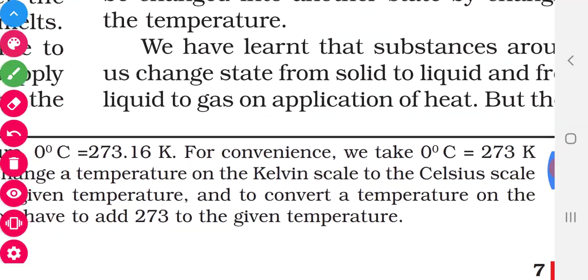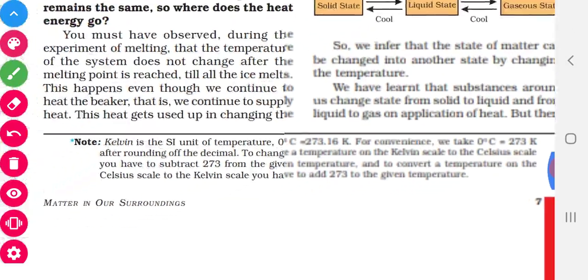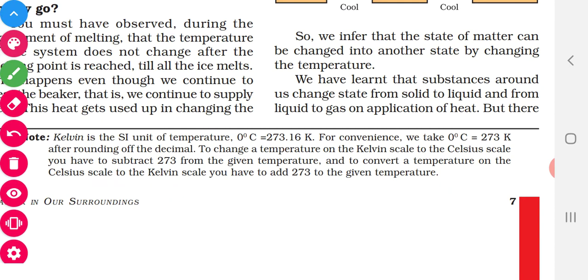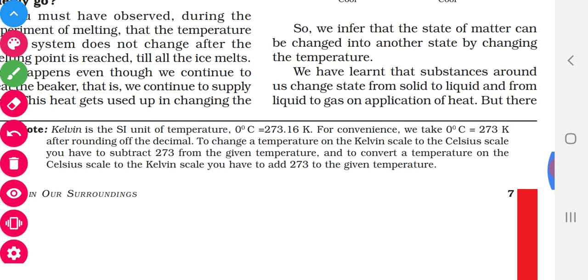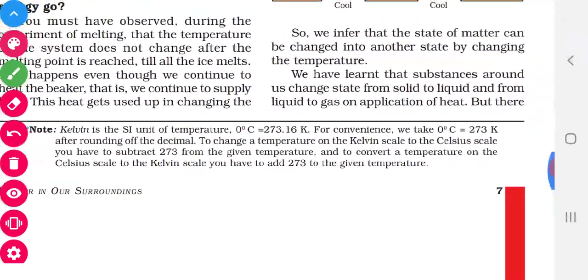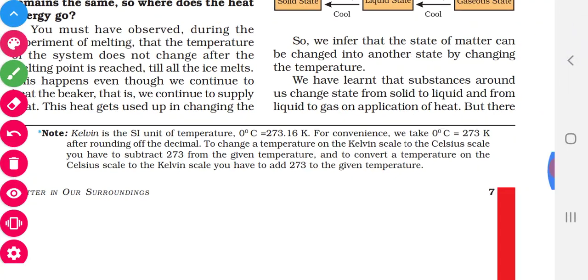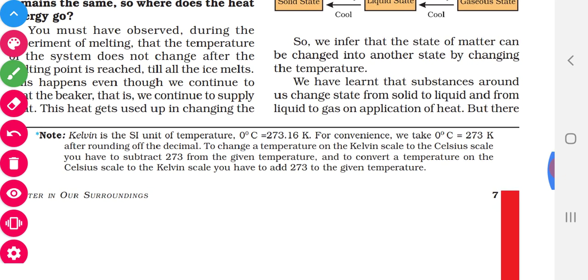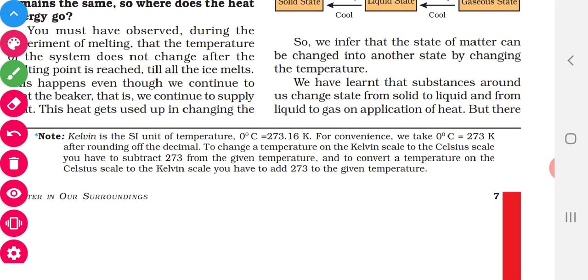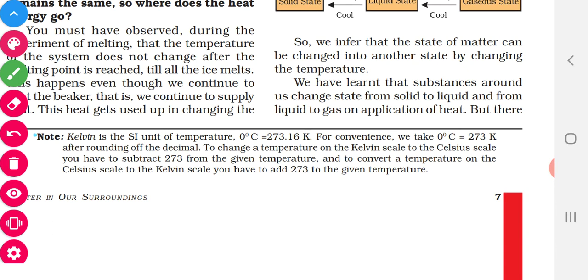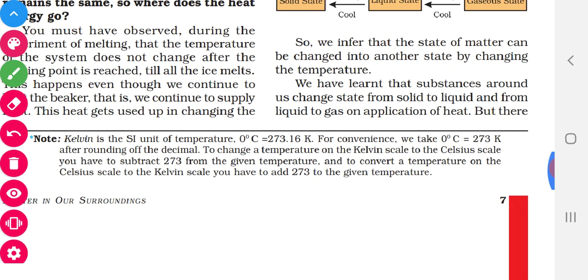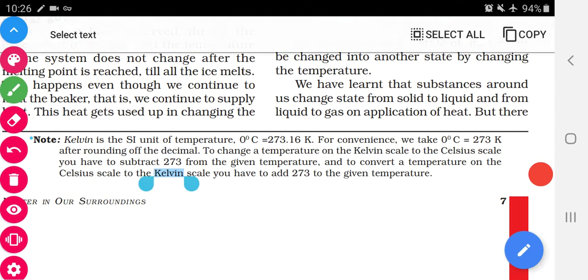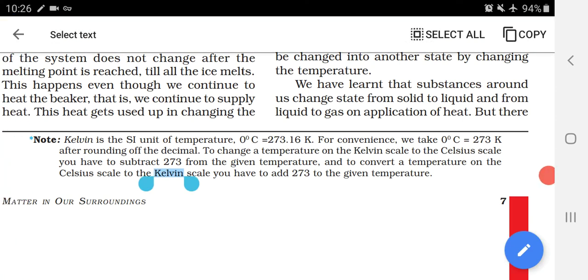See, this is very, very important. The last note is given. I already told you, 0 degree Celsius is equal to 273 plus 0.16. For rounding off, we can leave this point 16. So 0 degree Celsius is equivalent to 273 Kelvin. If we want to convert Celsius to Kelvin, we have to add 273. If we want to convert Kelvin to Celsius, we have to subtract 273. Note it down. From this many problems will be asked.